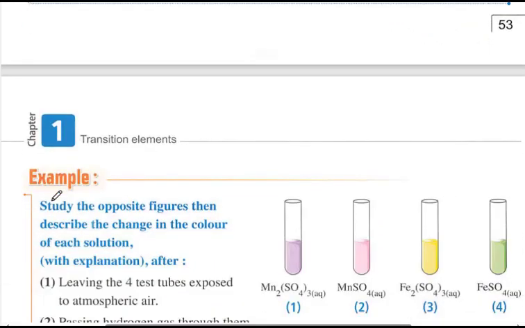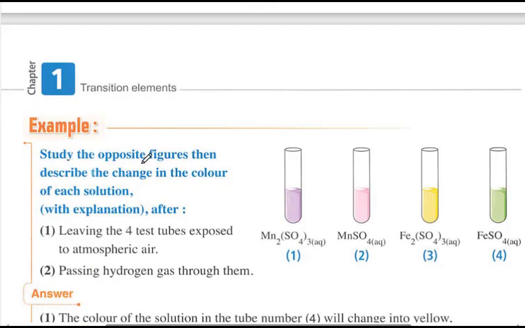Okay, let's have some examples here. Study the opposite figures. Describe the change in the color of each solution, with the explanation, after leaving 4 test tubes exposed to atmospheric air. So we leave these 4 test tubes in the atmospheric air.